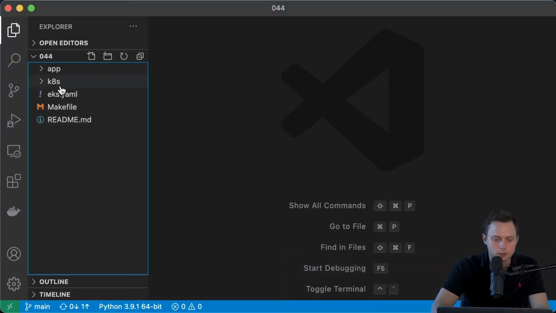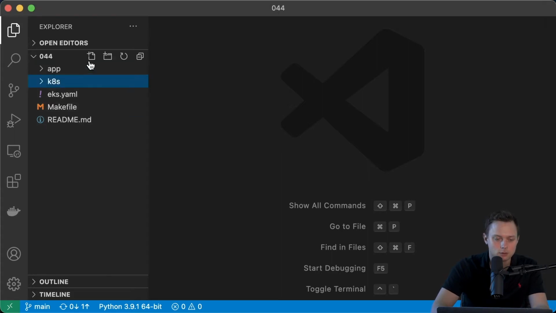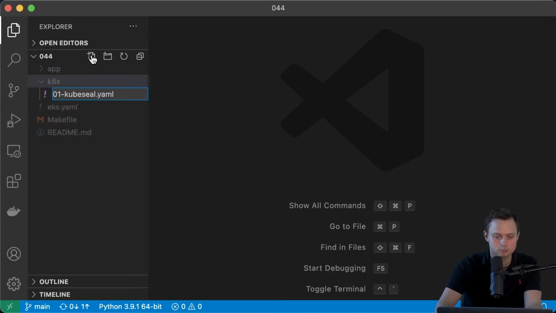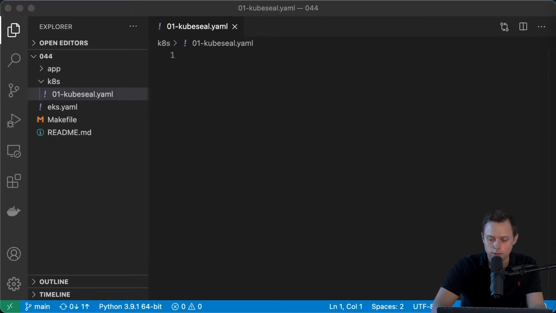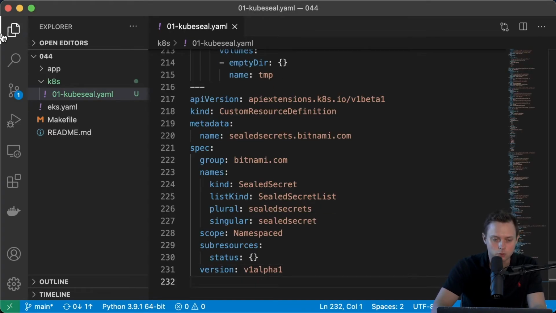First of all, let me create the first file, and I'm gonna call it kubeseal.yaml. All right, and let me paste it. It's quite a large file. All right, and let's go over it.